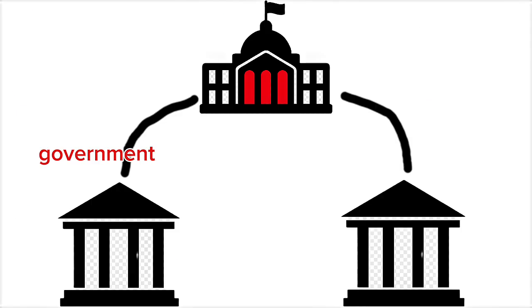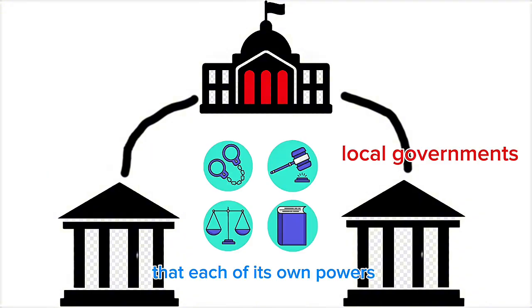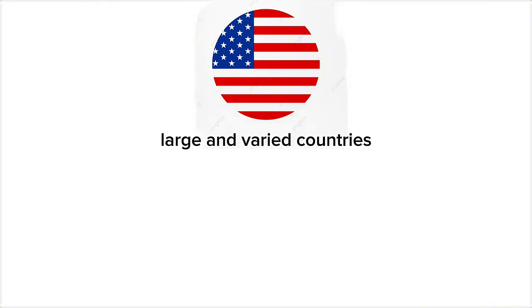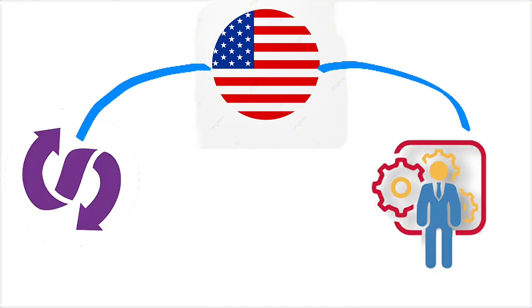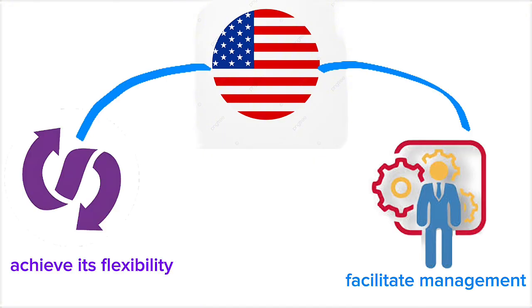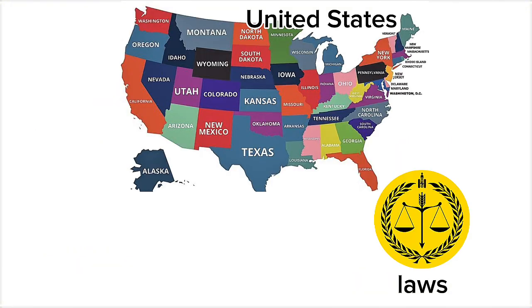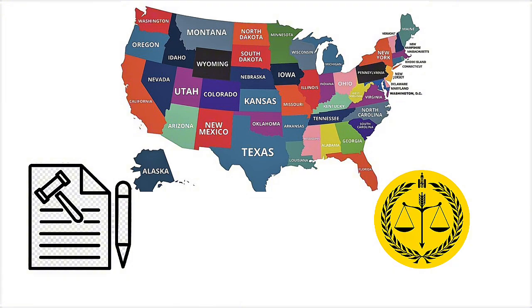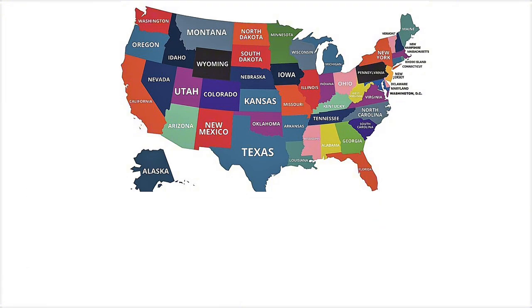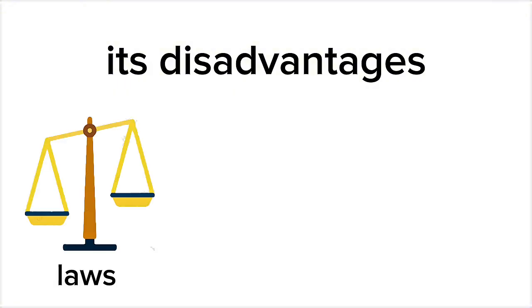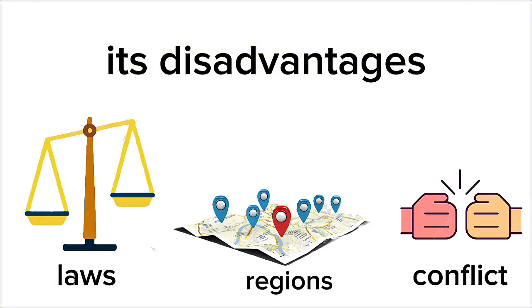Federal system. The authority is divided between the government and local governments, such as the states or regions, so that each has its own powers. It is often used in large and varied countries to facilitate management and achieve flexibility in the ruling. For example, the United States, where each state has its own laws and its own judicial system in addition to its commitment to the general federal laws. Its disadvantages include the disparity in laws and services between the regions and the possibility of conflict between the central and local authorities.